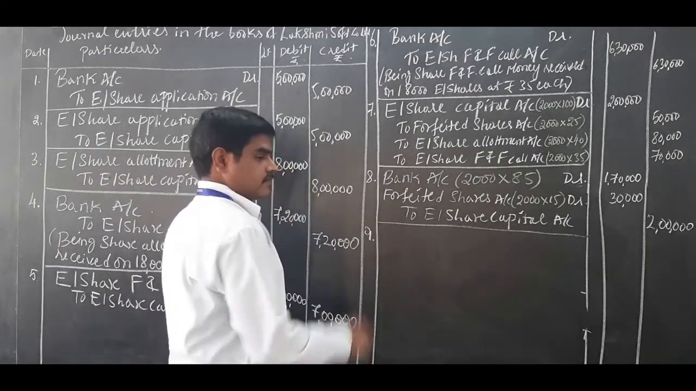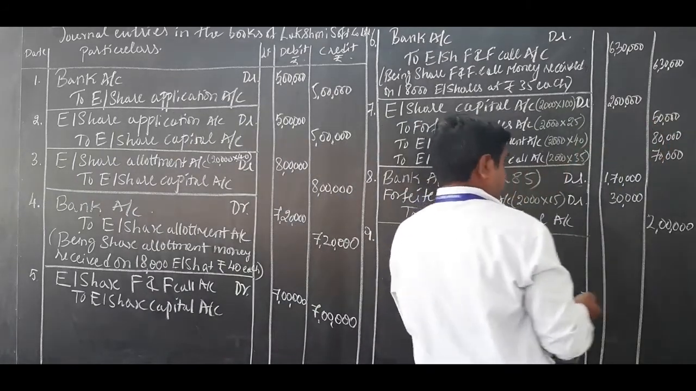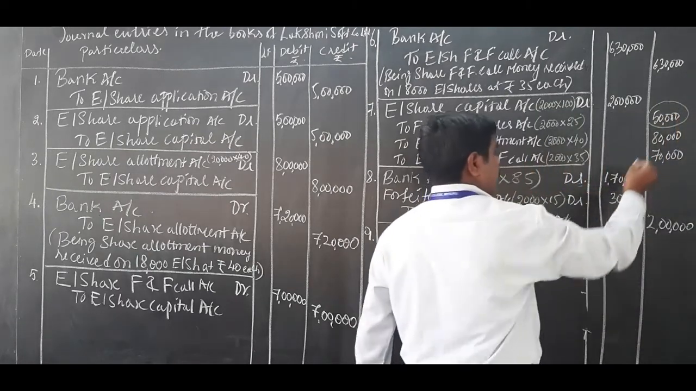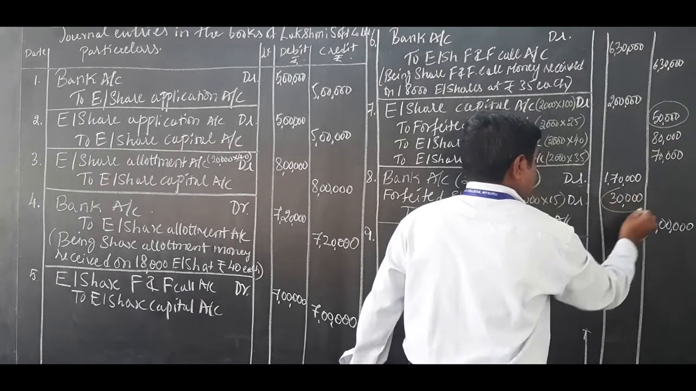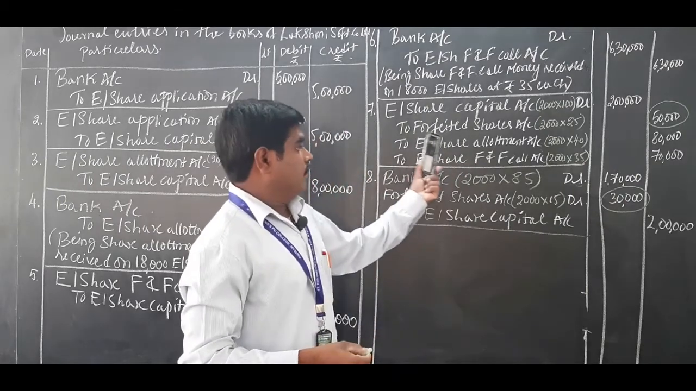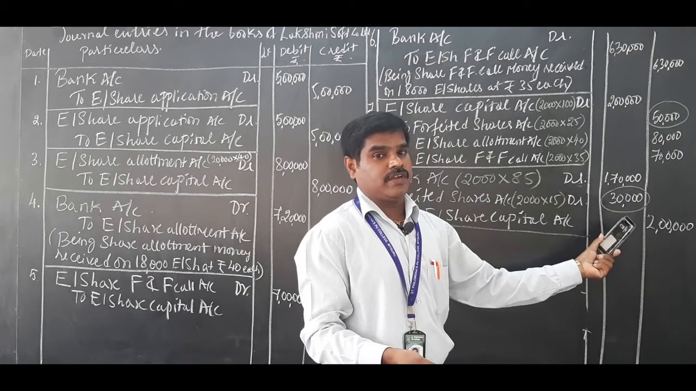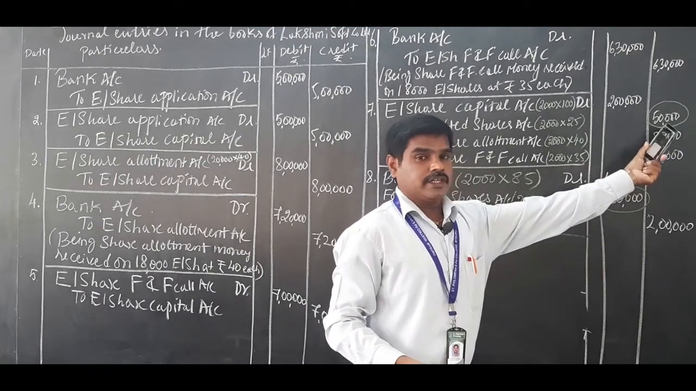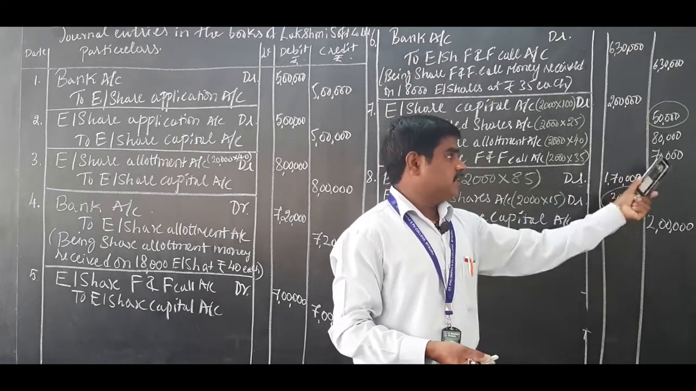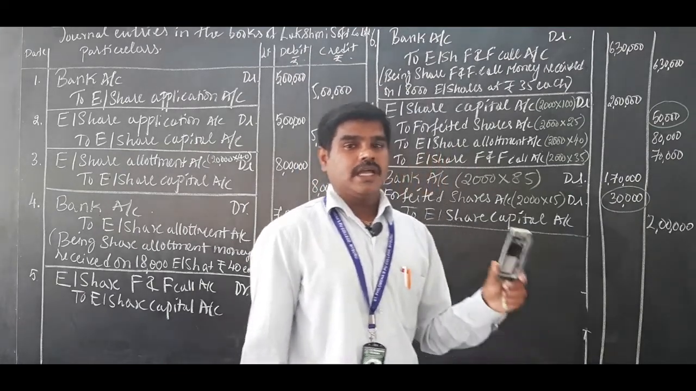Journal entry number 9. Here forfeited shares account credit. Don't round up in your notebook. 50,000 rupees is credited here. Forfeited shares account debit 30,000 rupees is there. 50,000 rupees is received as income, and 30,000 rupees is lost because of the reissue discount. So what is the difference amount? 20,000 rupees will be transferred to one account, that is called capital reserve.